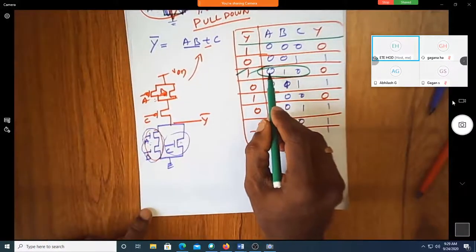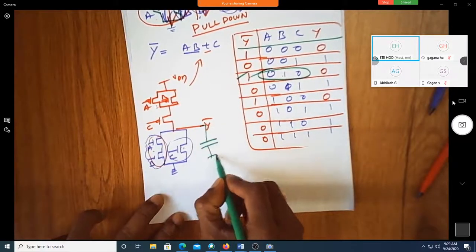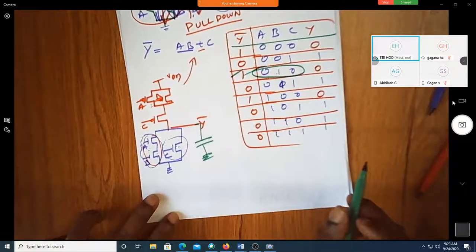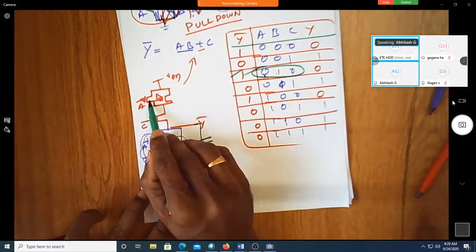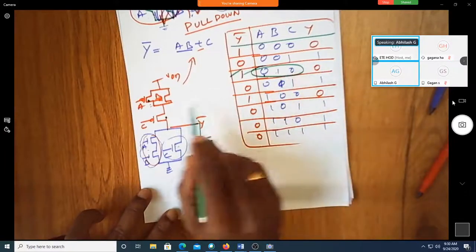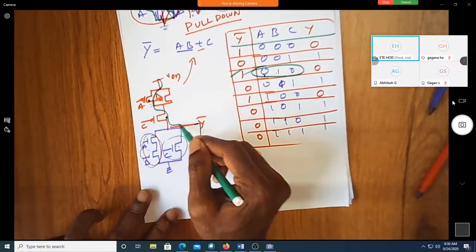Now when it is 0, 1, 0, output should become high. That means there should be a charging path for this capacitor to go to VDD. Is A 0? Yes, sir. A 0 means is it on? Yes, sir, PMOS on. This is on. How about C? C also on, sir. So does this capacitor get a path to charge to VDD from this?